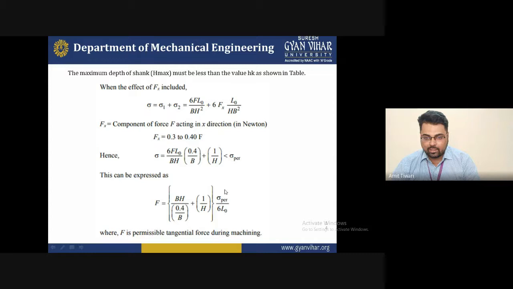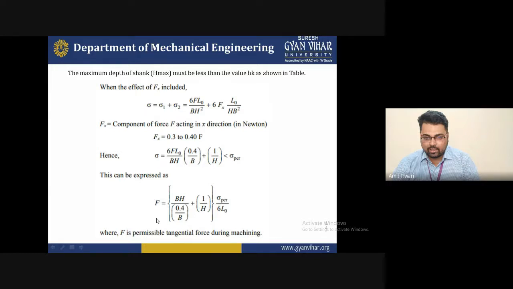With the help of this formula, if you are finding some tangential permissible forces when you are doing any machining operation, on the lathe machine or any other type of machine, you can put this formula for that. These are the final derivations we can carry out after this discussion.